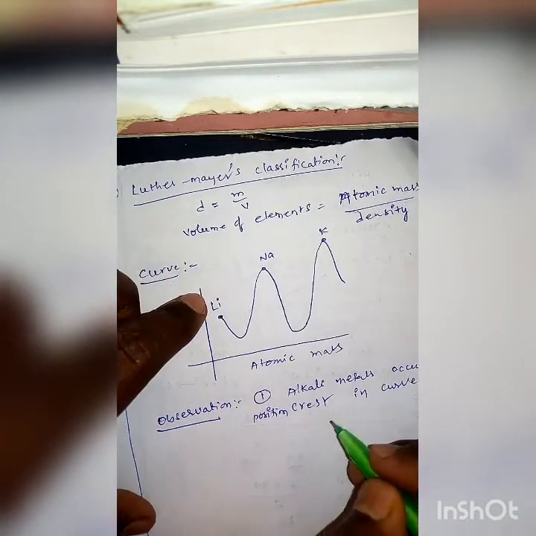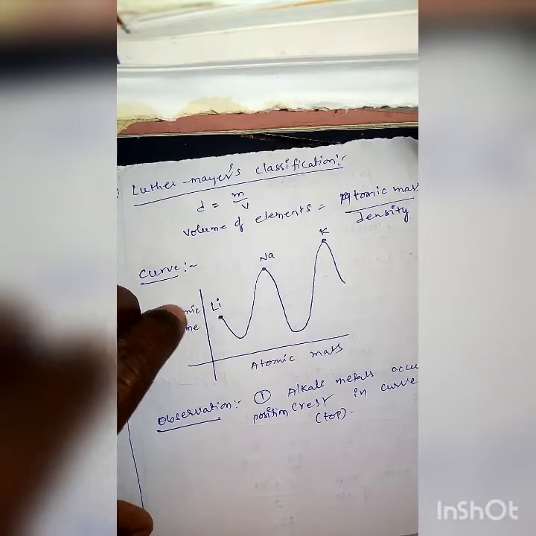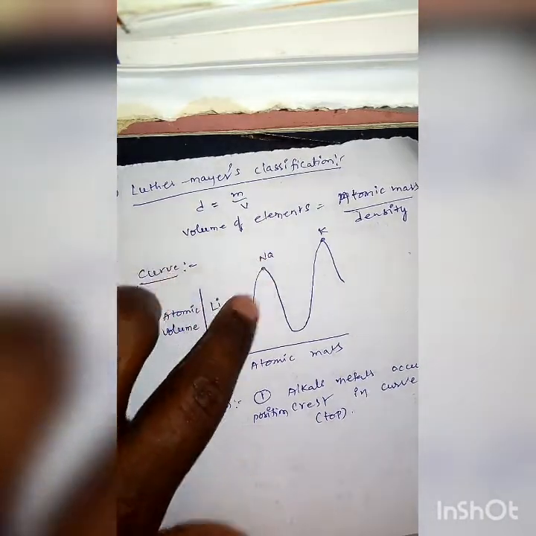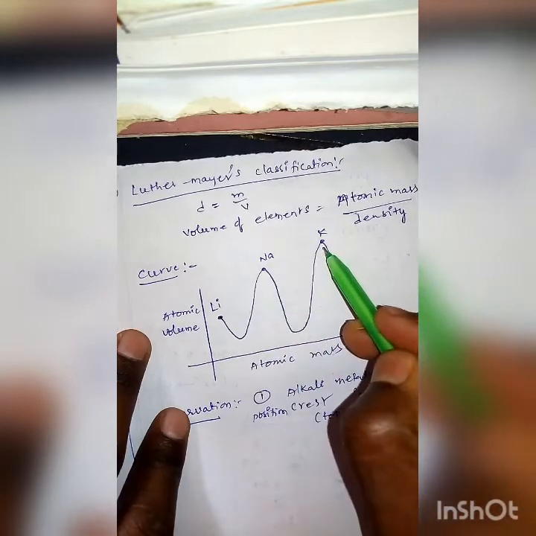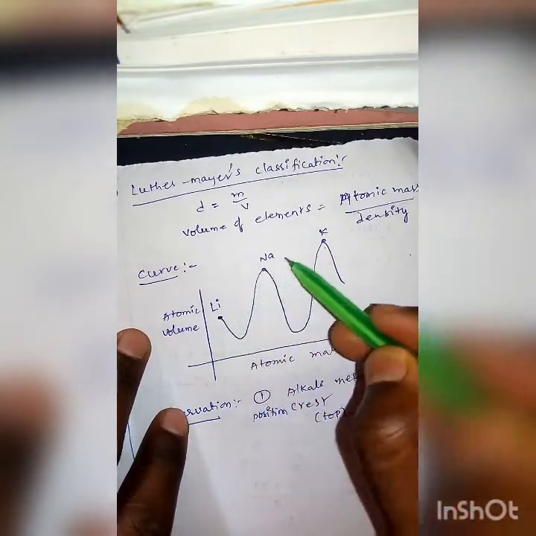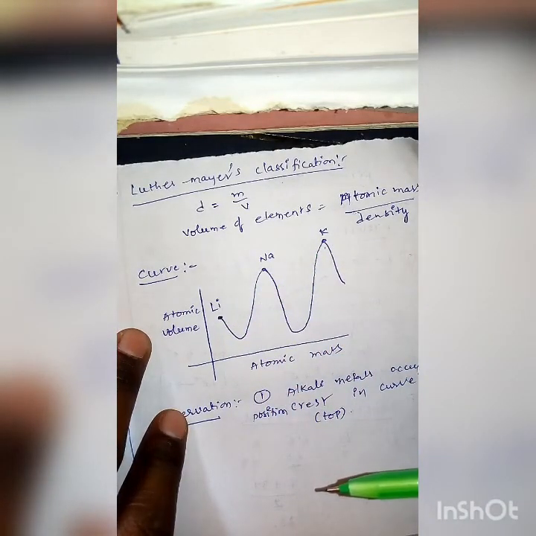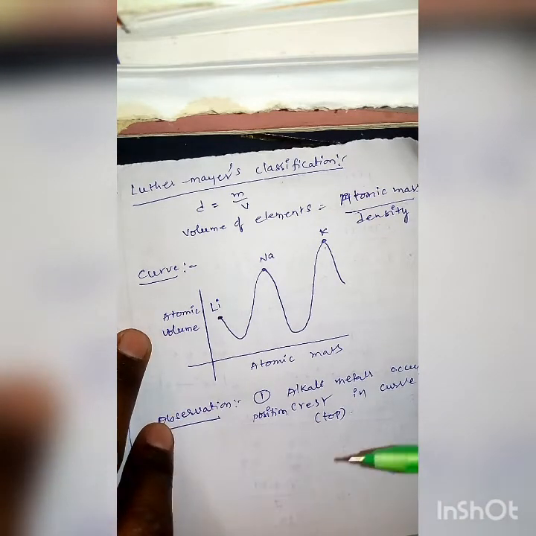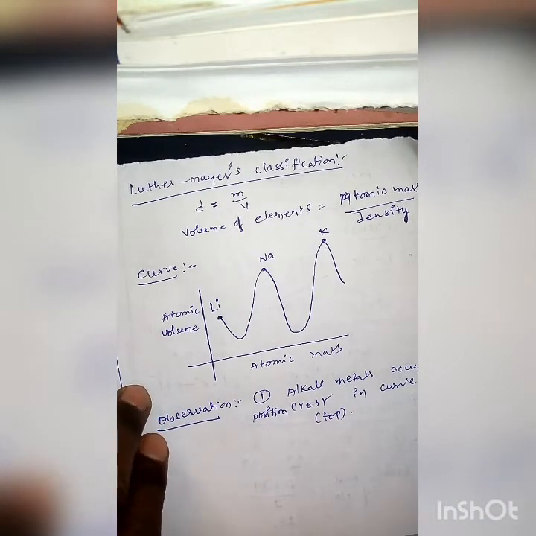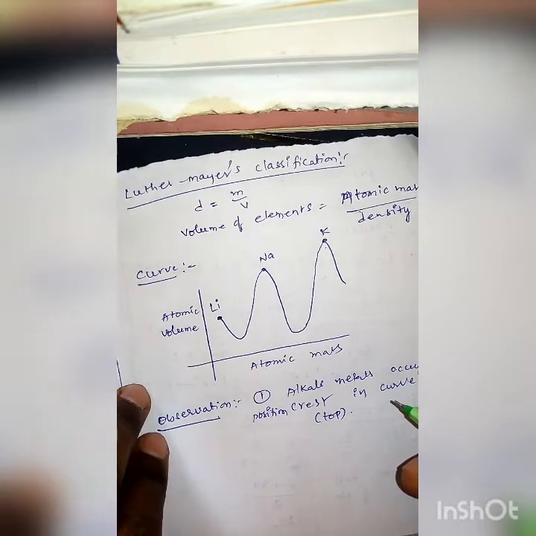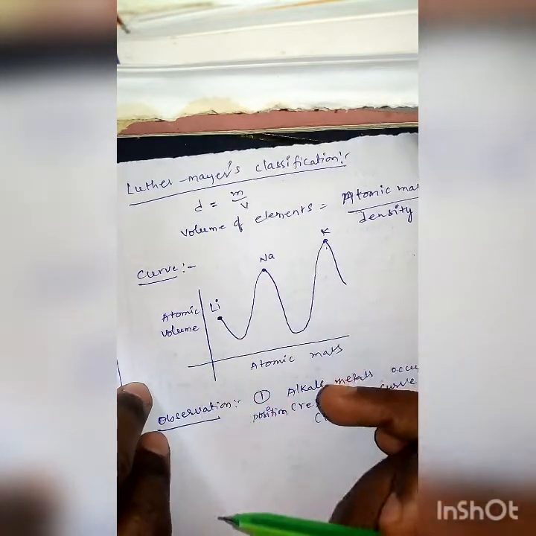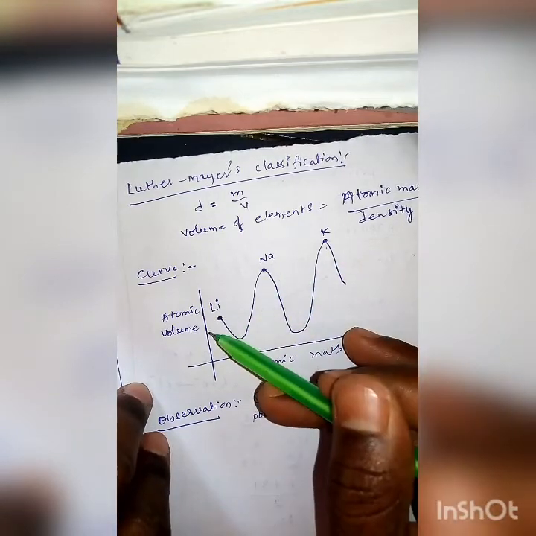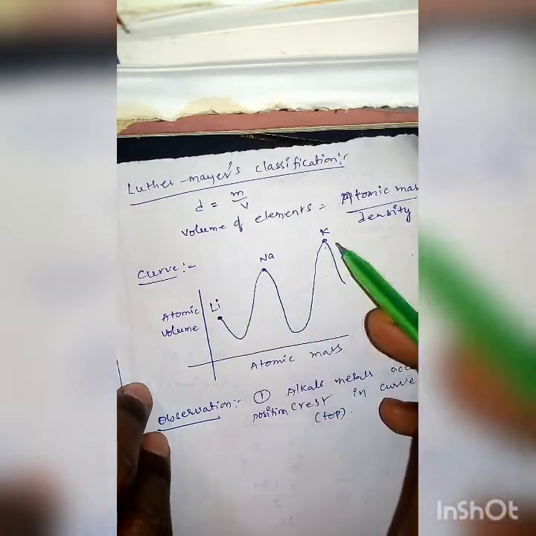Crest means the top position of the curve. These alkali metals have very low density and large atomic volume, that's why they occupied the crest positions of the curve.